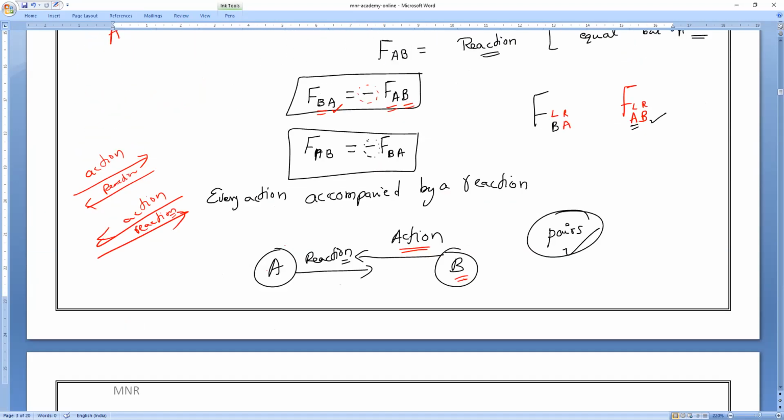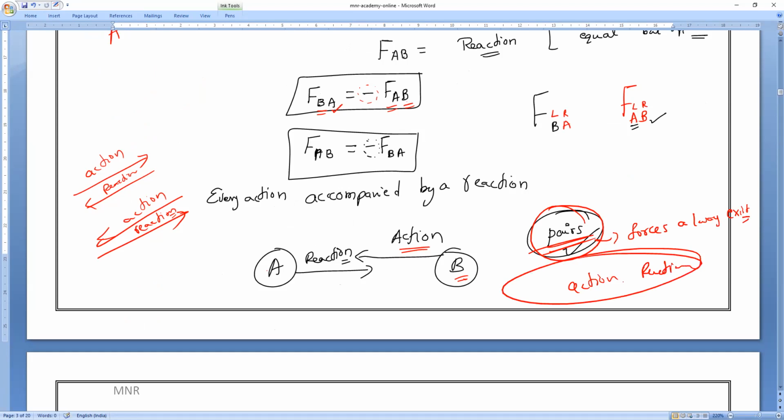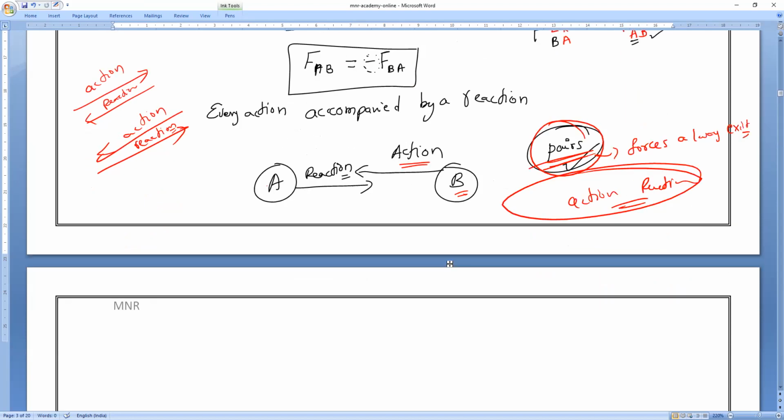So always remember, forces do not exist alone. Always the forces exist how? Forces always exist in pairs only. Action is one force, reaction is another force. That is a pair. Action and reaction are a pair. So forces cannot exist alone. A single isolated force cannot exist. Always they will exist in a pair.